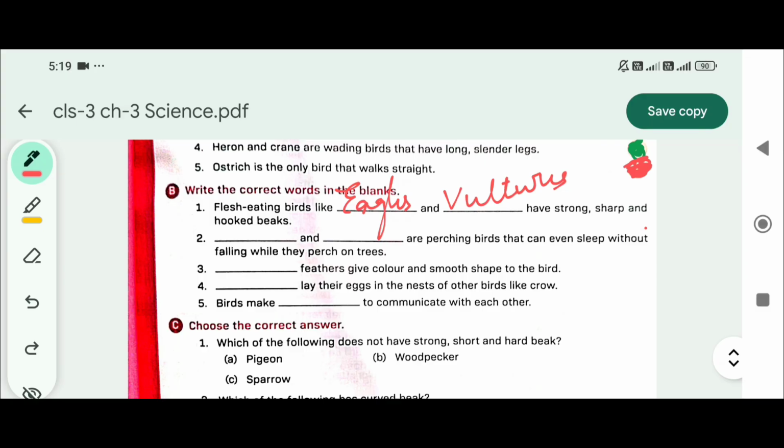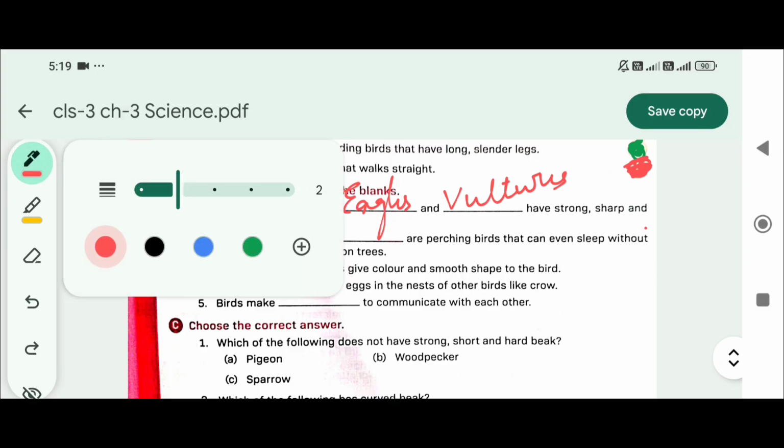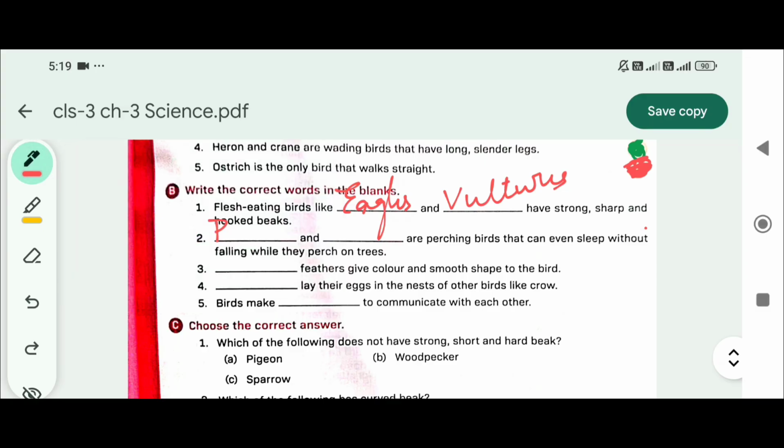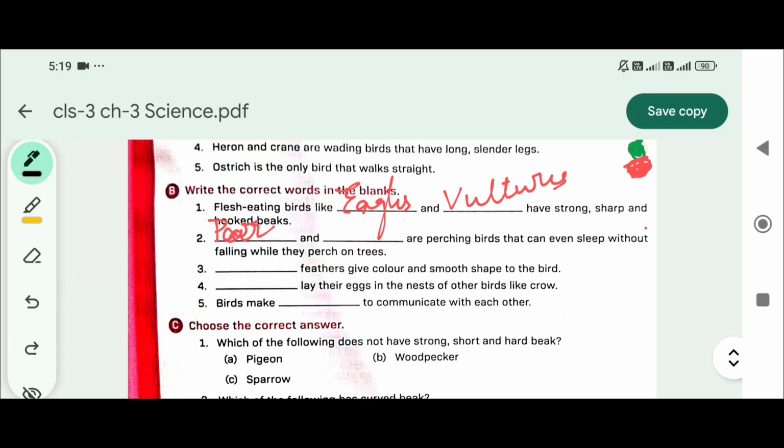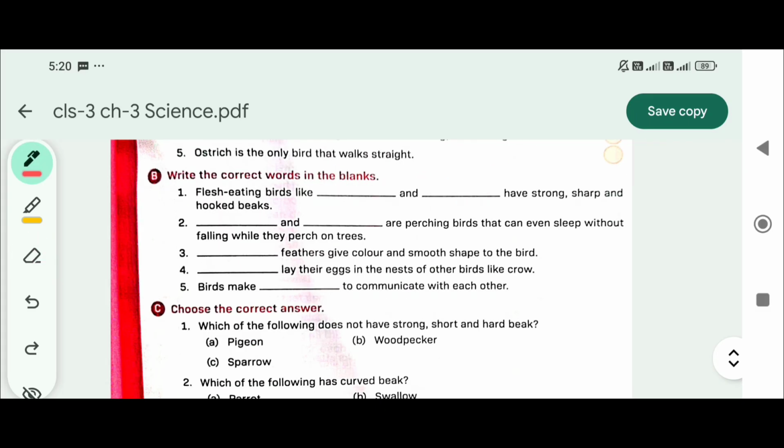Parrots and sparrows. Parrot and sparrow.